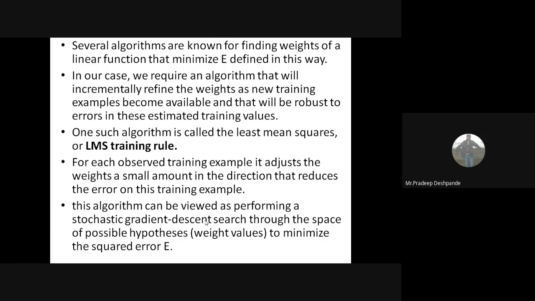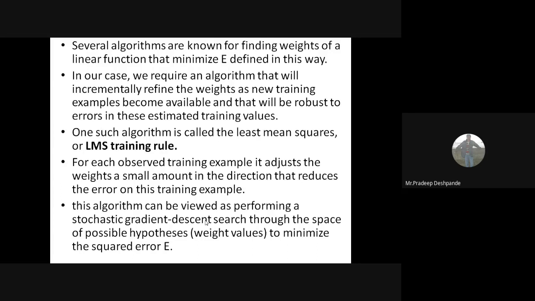So one such algorithm we have here is the least mean square training rule, the LMS training rule. For each observed training example, this algorithm adjusts the weights a small amount in the direction that reduces the error in the training example.